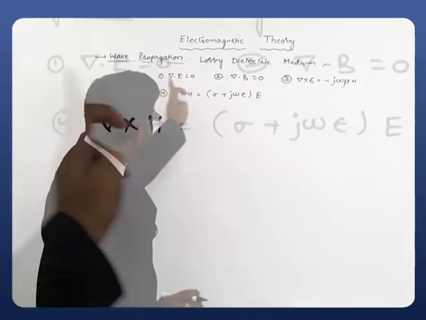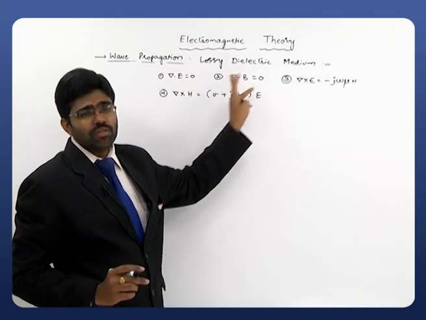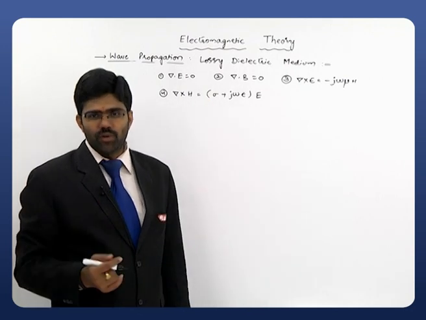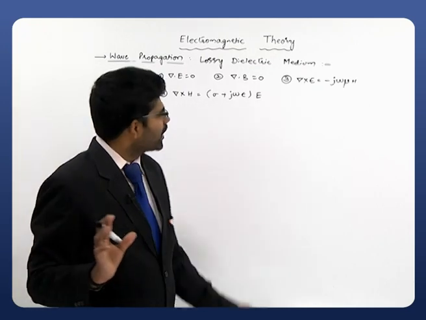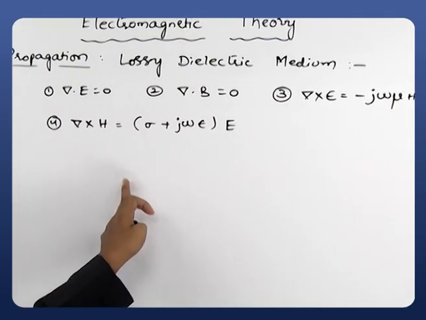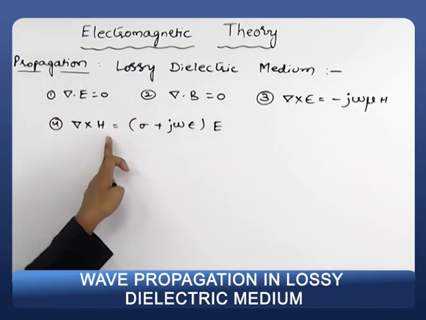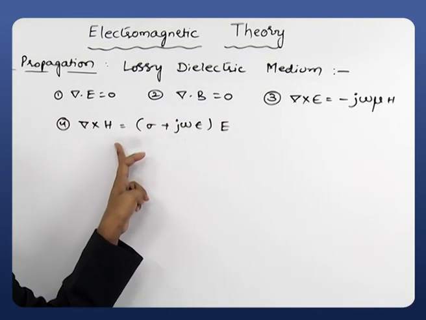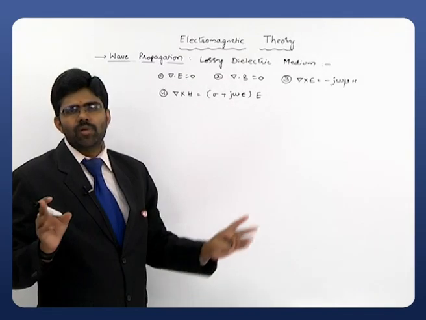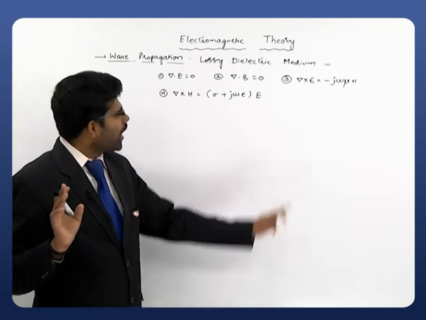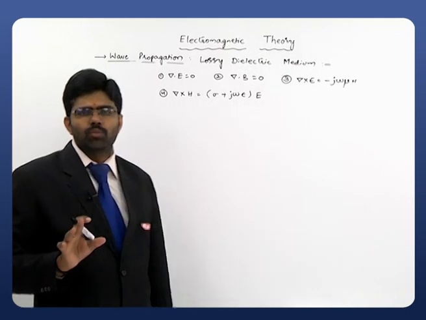Now these are the four equations we just observed, and I compiled them and wrote them here. Using these four equations we are supposed to derive the wave equations. For that, a simple mathematical manipulation is there, nothing more than that. Consider either equation 3 or 4. If you consider equation 3, we will get a wave equation for electric field. If we consider equation 4, we will get a wave equation for magnetic field. So we will observe one wave equation, and the similar form will be applicable to the other field also. So I will take equation 3 and apply curl on both sides.